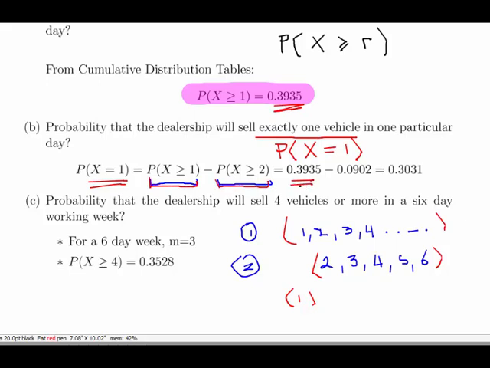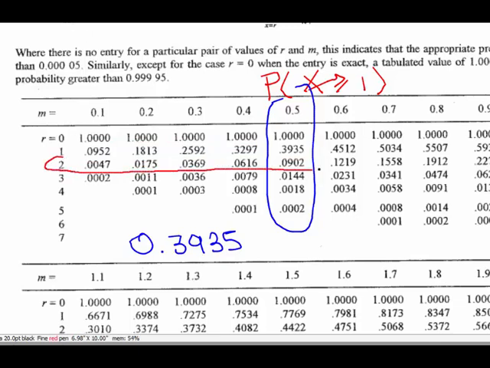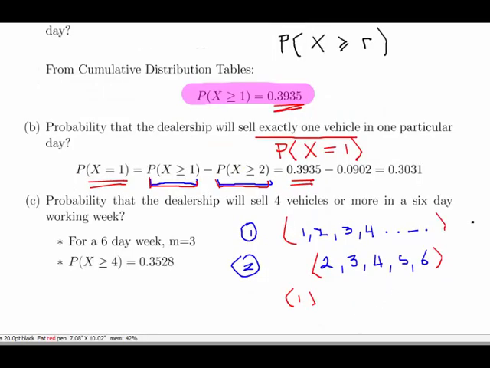Okay, so we already know that it's 0.3935. So what we have to do is go back to our tables. Let's look at that. And essentially, it's just the value below. So in this case, it's this one here. We just have to go down to the next row here. And there we get 0.0902. Okay, so the answer we're looking for is, I think it's going to work out to be approximately 30%. Let's confirm that. Yeah, there we go. That's the answer to the second one,